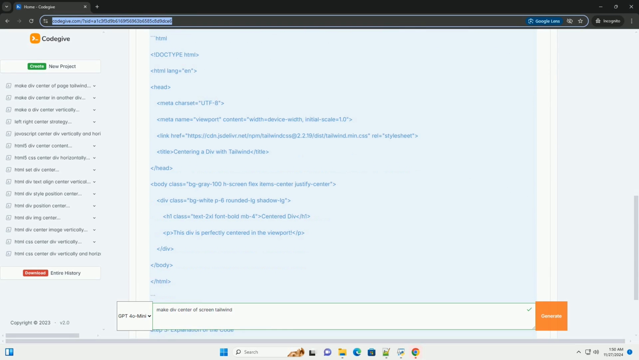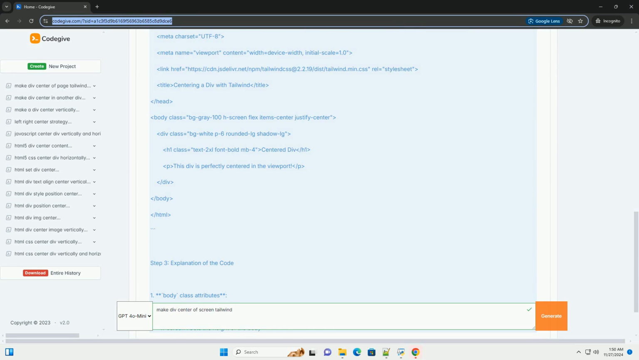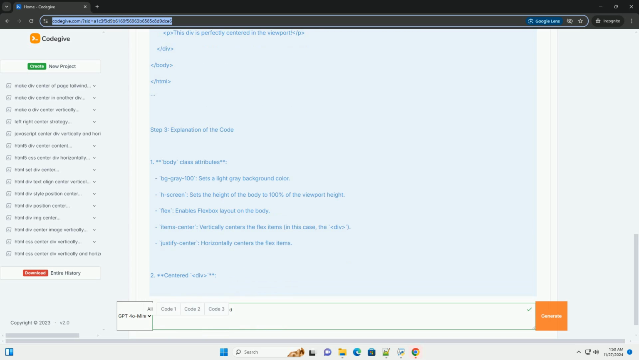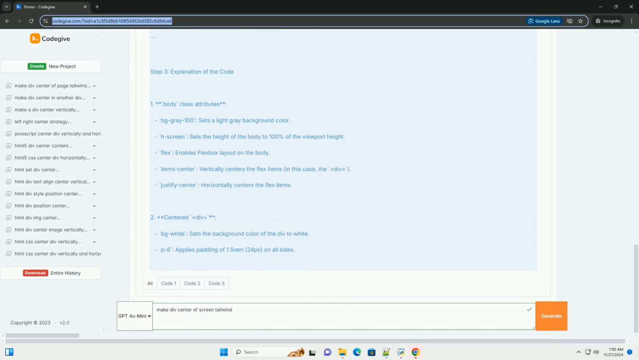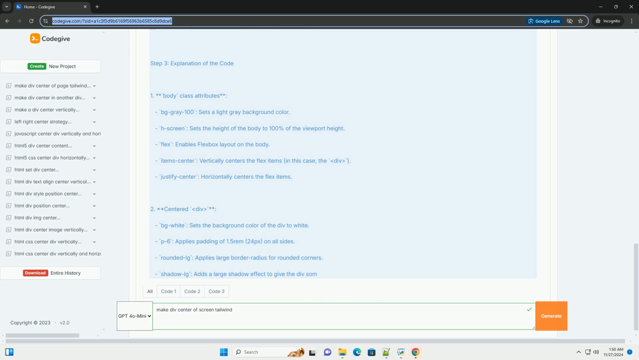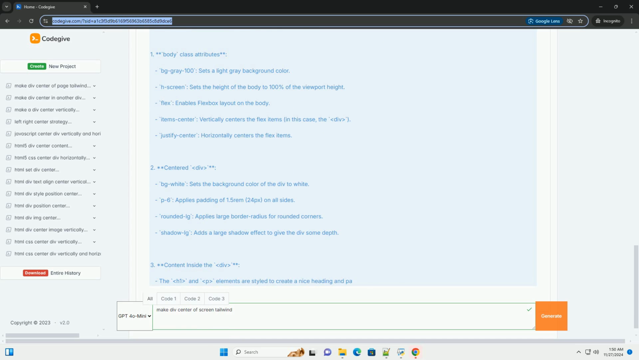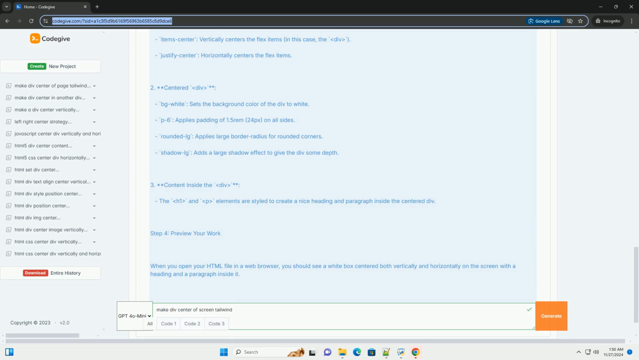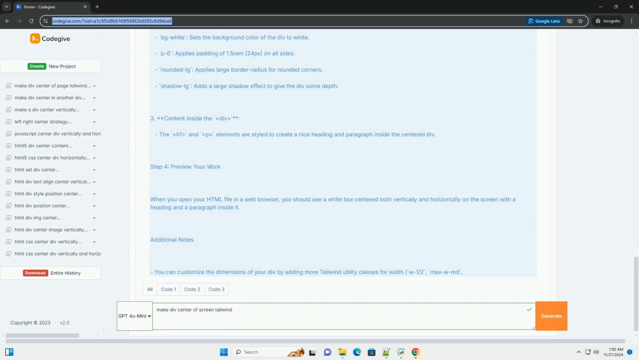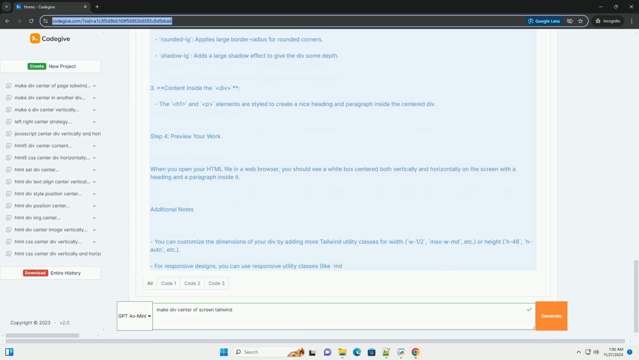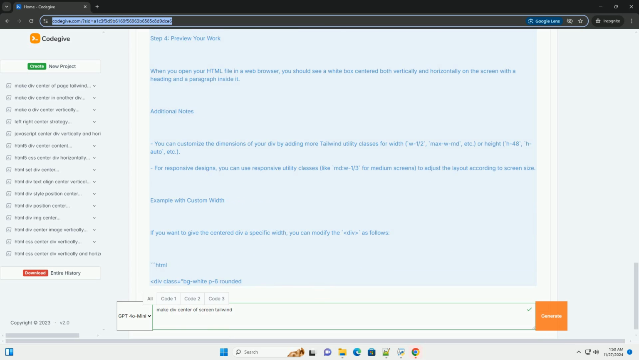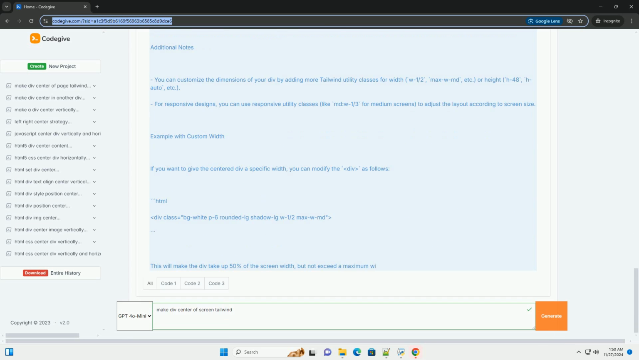Step 1, set up your project. If you haven't already set up a project with Tailwind CSS, you can do so by following these steps. 1. Create a new HTML file, for example index.html. 2. Include Tailwind CSS in your project. You can do this by adding the following CDN link in the head section of your HTML file.